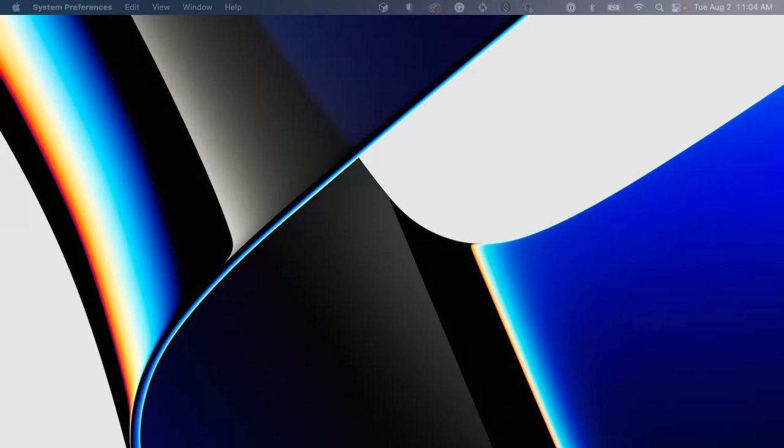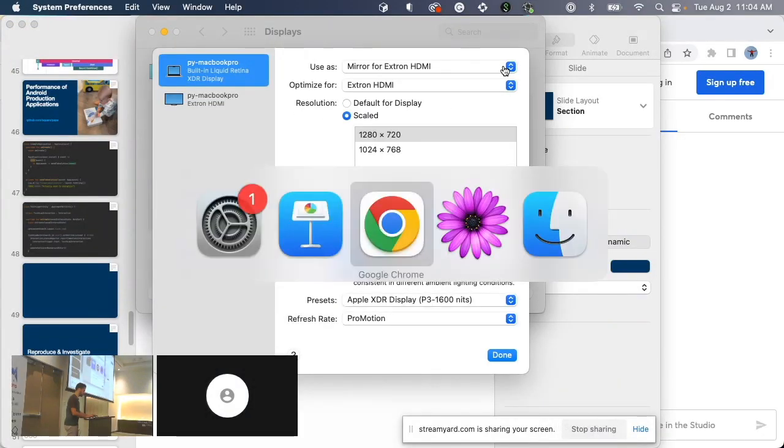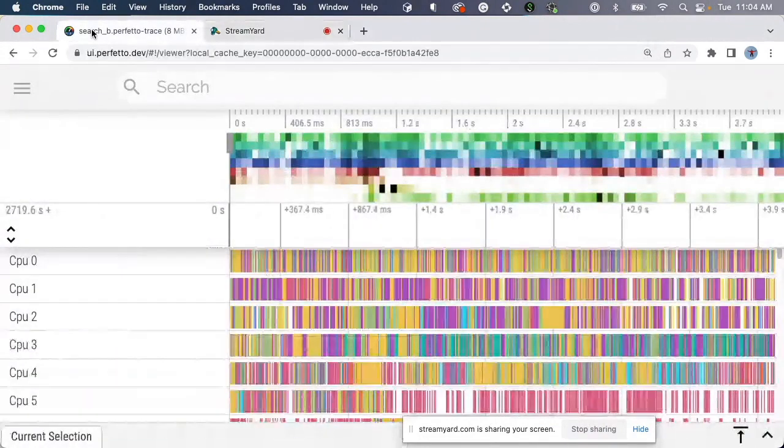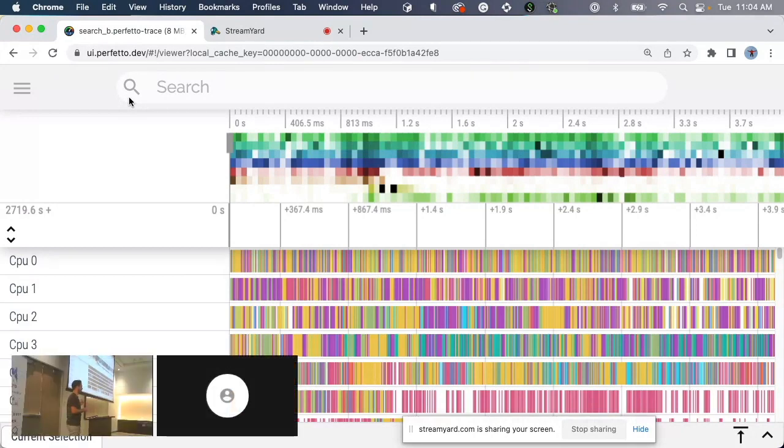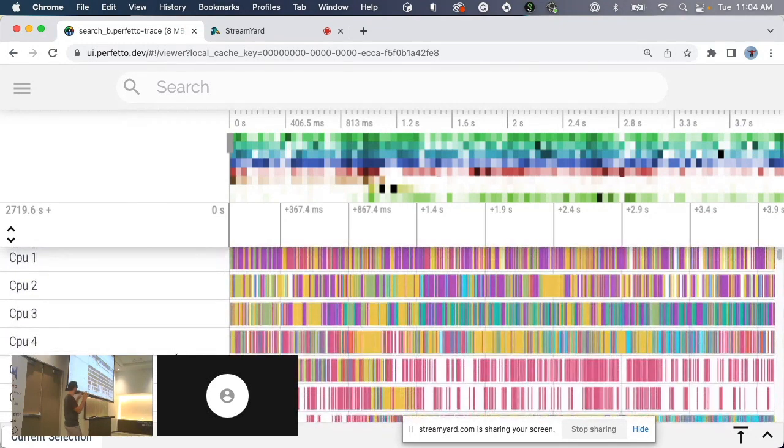So let's see, I'm going to change to mirror, and then I'm going to switch to Perfetto. Right, so this is Perfetto, and this is a trace of the video that we were looking at. So we're typing, there's a letter coming in, and then we update the list. When you look at Perfetto, I try to zoom in to make it easier, because the UI is very busy right now.